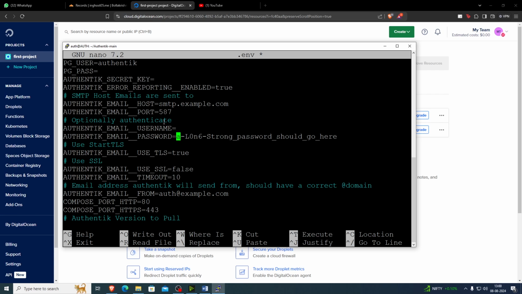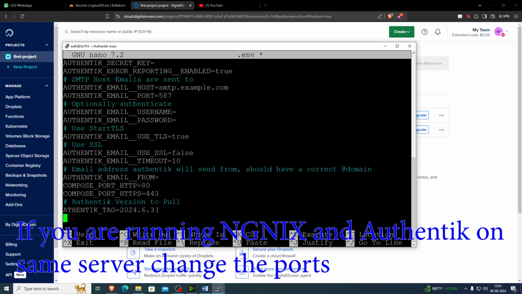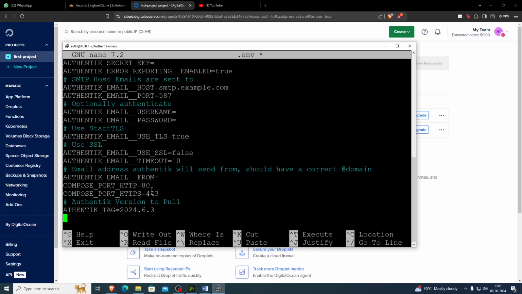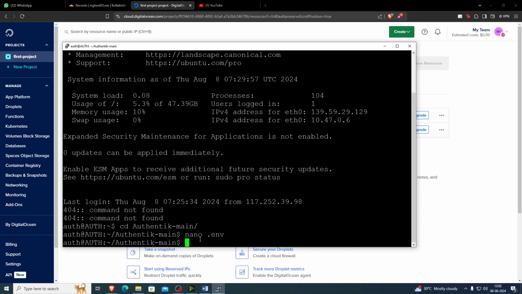Use one email address, password here. So here also add the email. 80, 443. As you can see, here also the version of Authentik. So I changed the .env file. Now we will start the Docker.